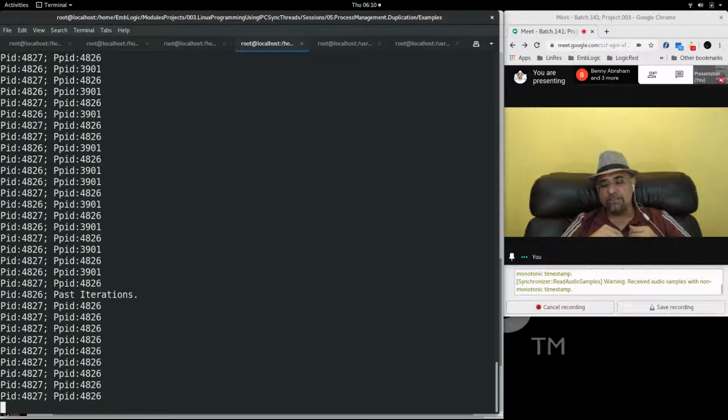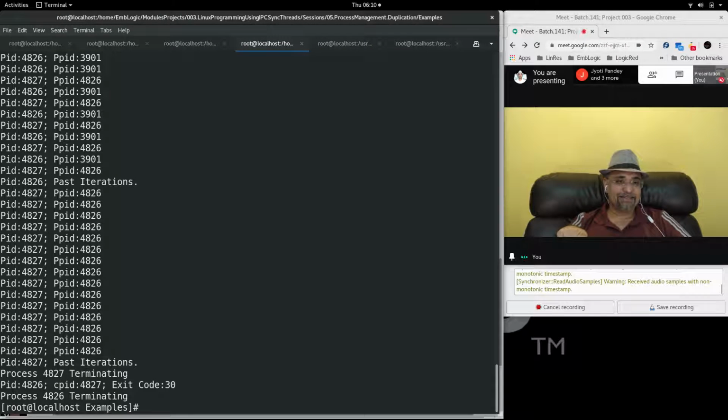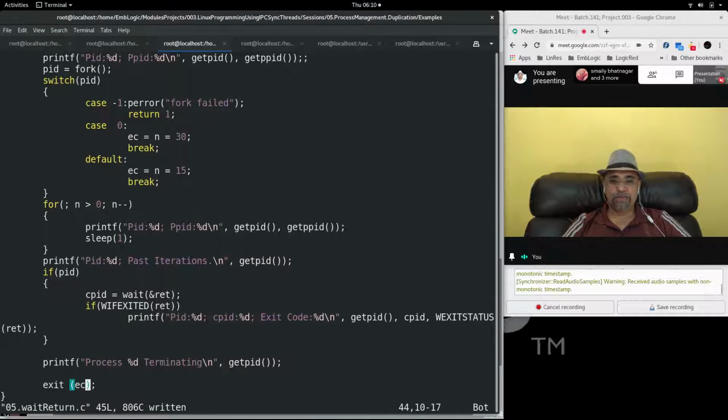After 30 iterations are over, the child will give the exit code, which will be captured by the parent process using WIF exited and WExit status together. There it is, exit code 30. It is no longer garbage. So I hope you are able to understand how WIF exited and WExit status both are used.